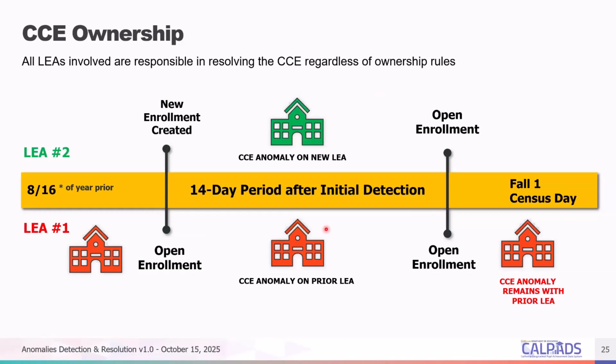Okay. So again, if you wonder, I have a CCE, how come this doesn't show up on my report? Maybe it already passed the 14-day period and you just missed it. And so that's the reason why it's not showing up on your CCE. If you select all or other LEA in the filter that I will be showing in the demo later on, then you should be able to see those anomalies.